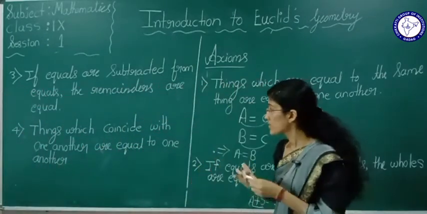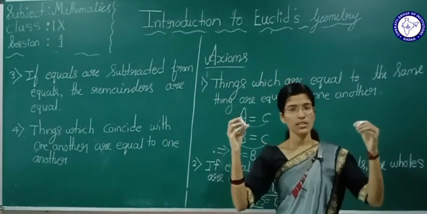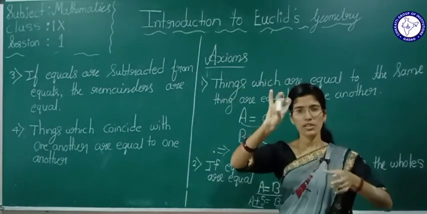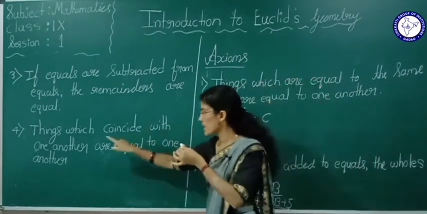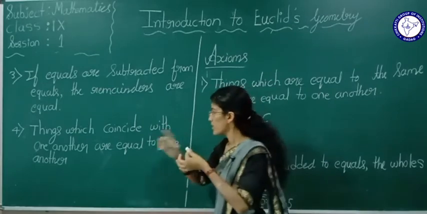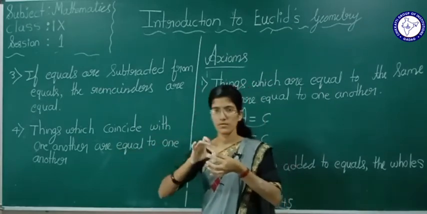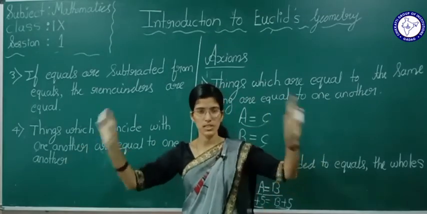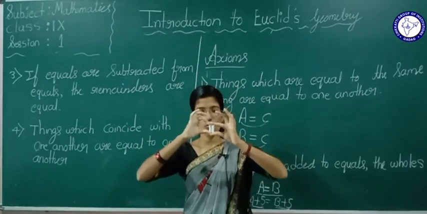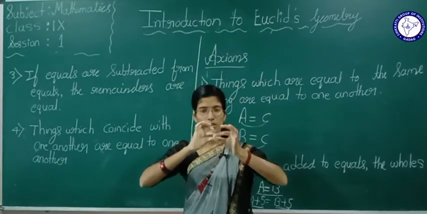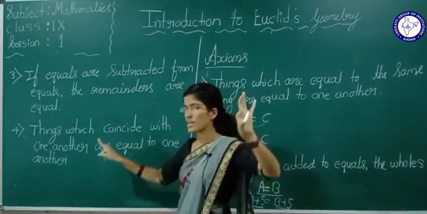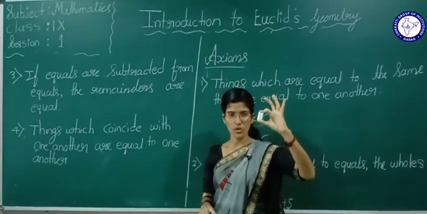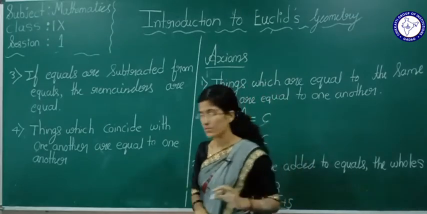Things which coincide means superposition, like this. Things which coincide with one another are equal to one another. See here, this is one chalk piece and this is one chalk piece. These are the two things. If these things coincide, things which coincide with one another are equal to one another. This is about the fourth axiom.